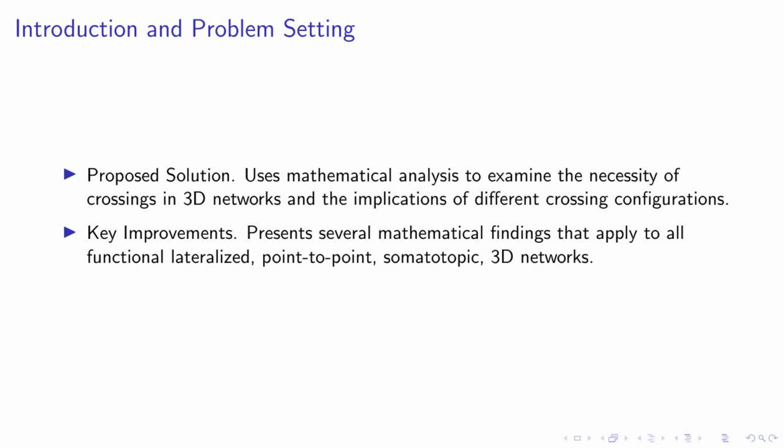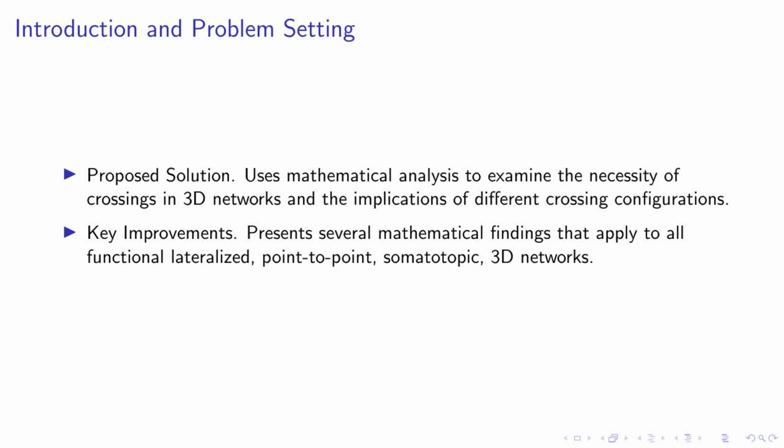Our proposed solution utilizes mathematical analysis to delve into the necessity of crossings in three-dimensional networks. We explore the implications of different crossing configurations, shedding light on a complex aspect of neural networks that has been largely unexplored. We present several key improvements in our understanding of these networks. Our findings are not limited to a specific type of network but apply to all functional, lateralized, point-to-point, somatotopic, 3D networks.